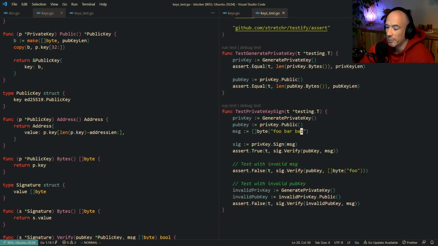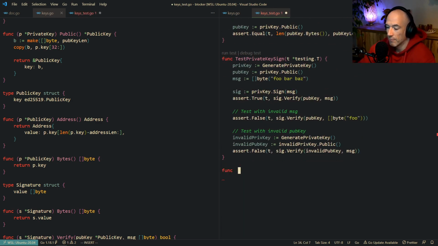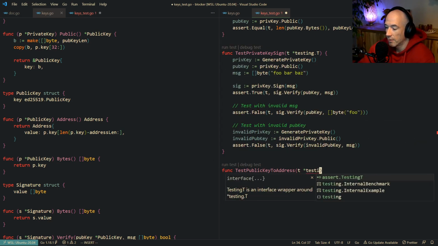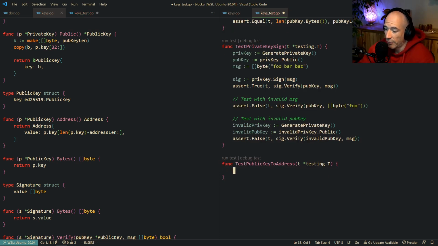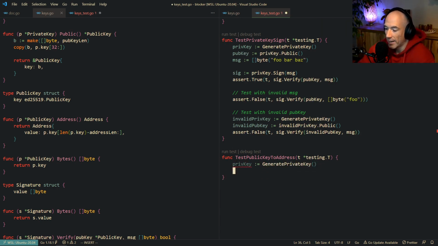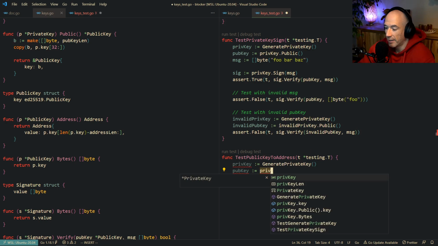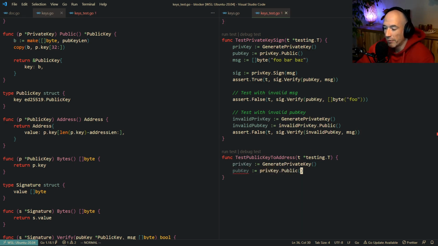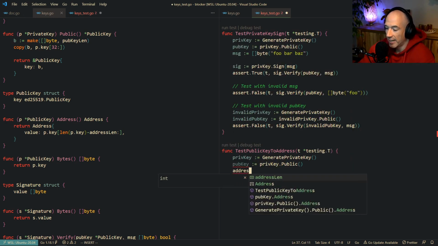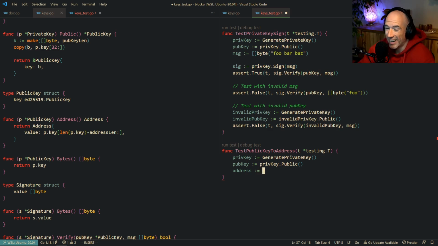So let's make a new test here. Public key to address. Testing T. So first of all, we need to have a priv key, right? Everything starts with a priv key. So we're going to generate one. We already have that function. Then we're going to say pub key is going to be priv key, pub key. So you see, we derive the public key from the private key. And then we're going to derive the address from the public key.